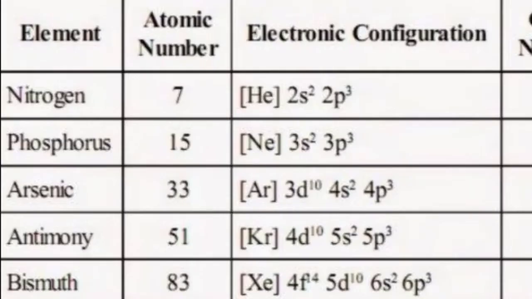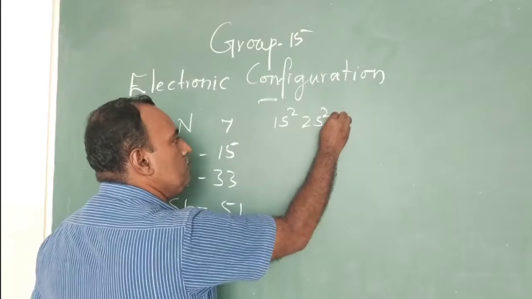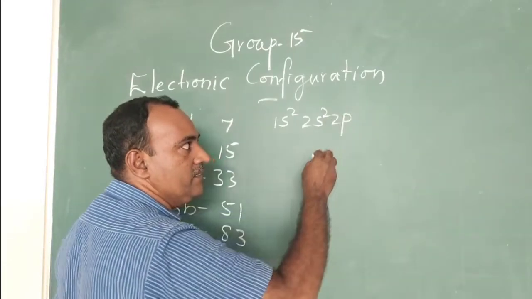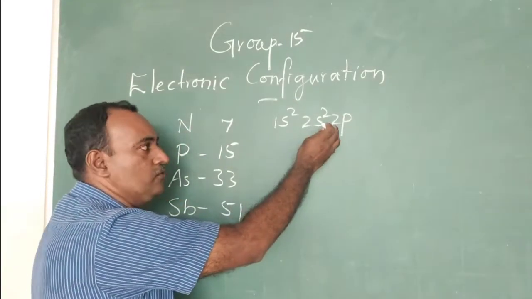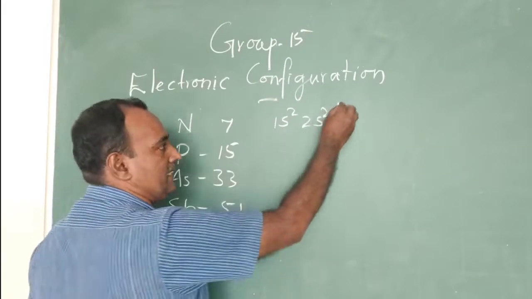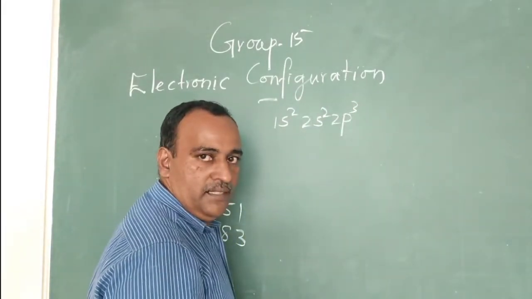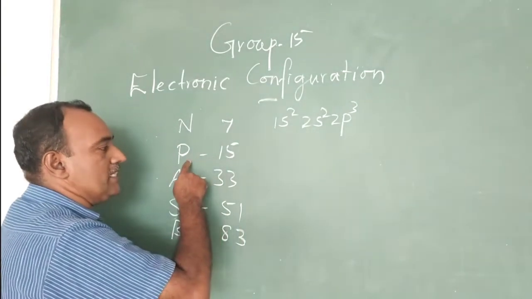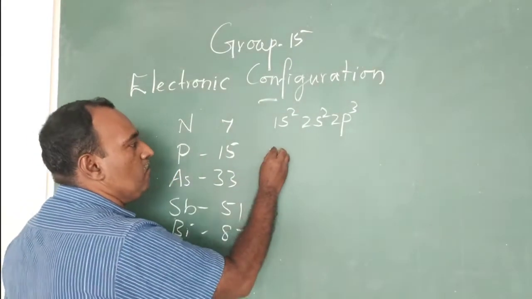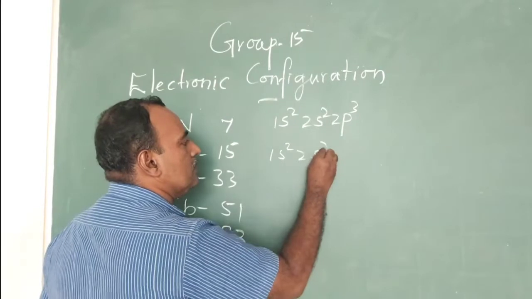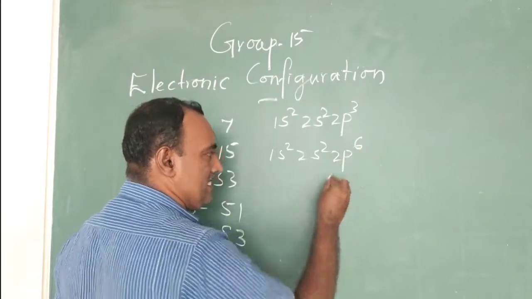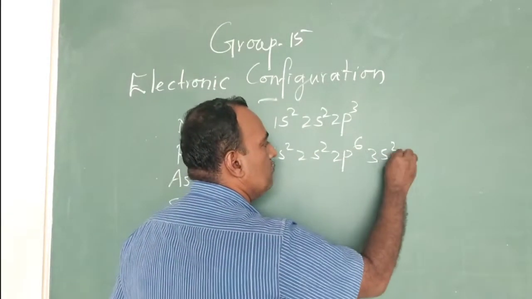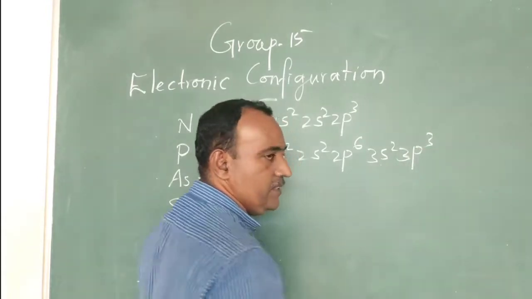If the atomic number is 7, how can you write the electronic configuration? 1s2, 2s2, 2p3. In a similar manner, the electronic configuration of phosphorus is 1s2, 2s2, 2p6, 3s2, 3p3.